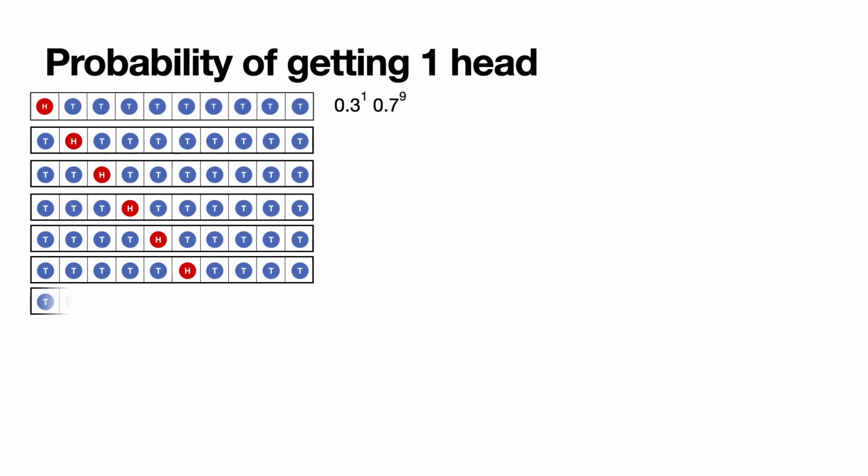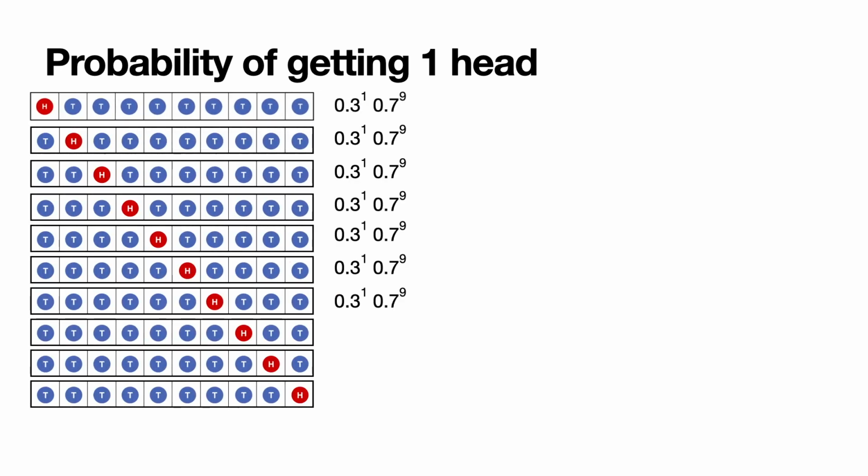There are 10 ways in which one of the throws can land in heads and all the other ones in tails. And here they are. The throw that can land in heads can be the first one, the second one, etc., until the last one. And all of them have the same probability because all of them are 0.3 to the 1 for the heads times 0.7 to the 9 for the 9 tails.